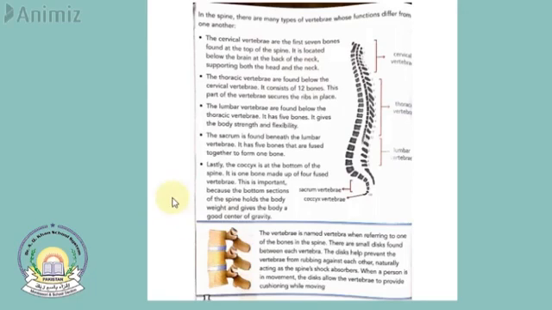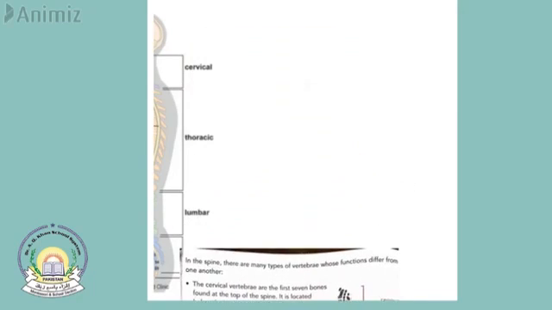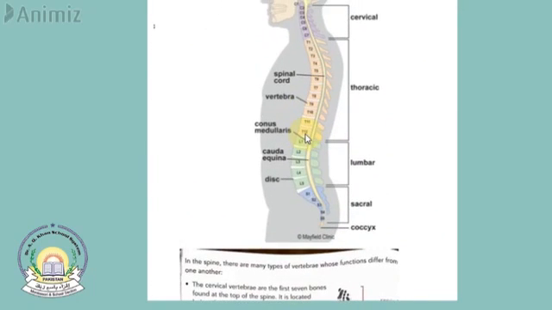Okay, so as you can see in this picture, this is the cervical vertebrae, which protects and supports the head and the neck. Then these 12 bones are the thoracic vertebrae, and the remaining 5 are lumbar vertebrae.